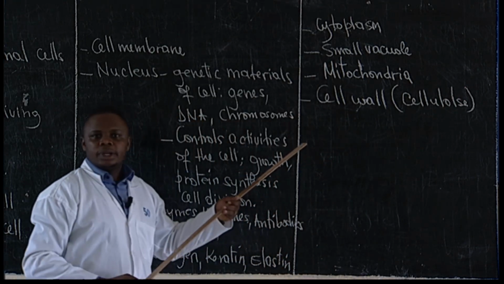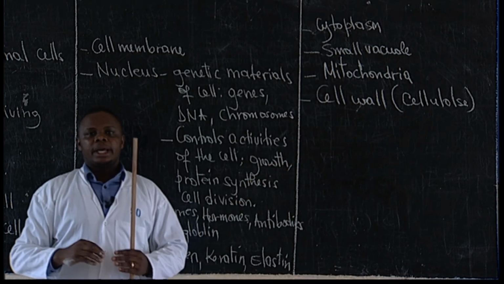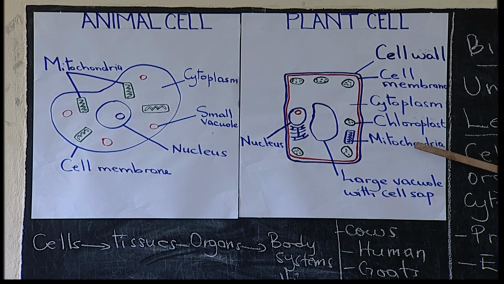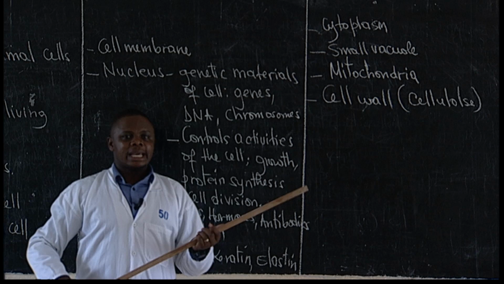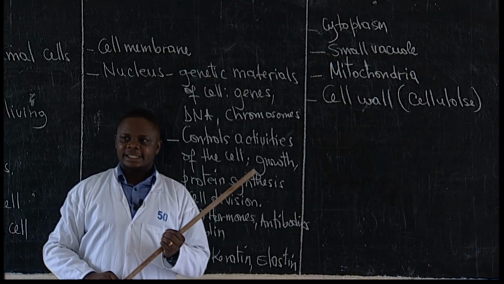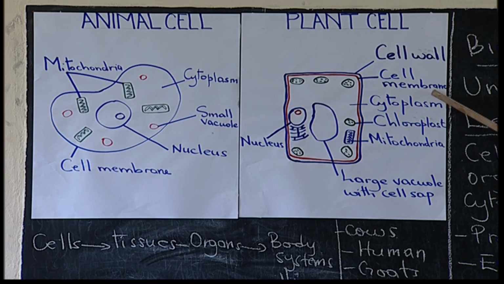This cell wall is very important and tough because it determines the rectangular shape of the plant cell. It also allows materials to go in and out, but in most cases, it prevents the plant cell from bursting. Then we have cell membrane. We have seen it in animal cell. Cytoplasm, we have seen it. Then there is also chloroplast.